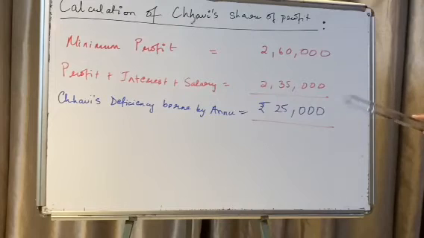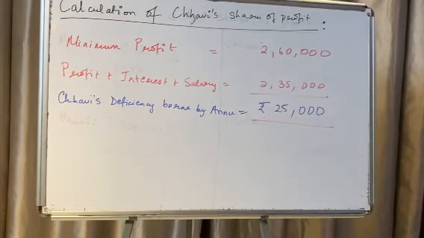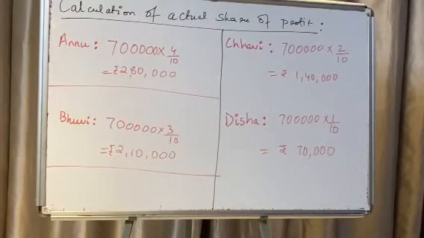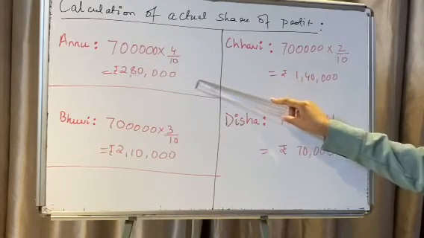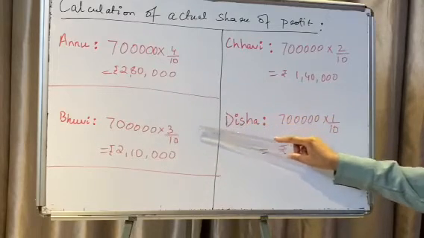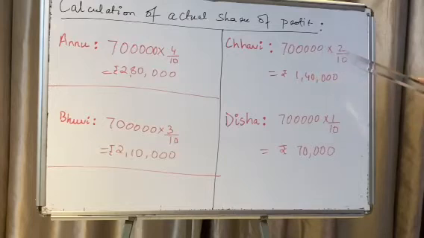So she has a deficiency of 25,000, which will be borne by Anu. Now, the calculation of actual share of profits. Anu 7 lakhs into 4/10, that is 2,80,000. Bhavi 7 lakh into 3/10, which is 2,10,000. Chavi 7 lakh into 2/10, which is 1,40,000, and Disha 7 lakh into 1/10, which is 70,000.